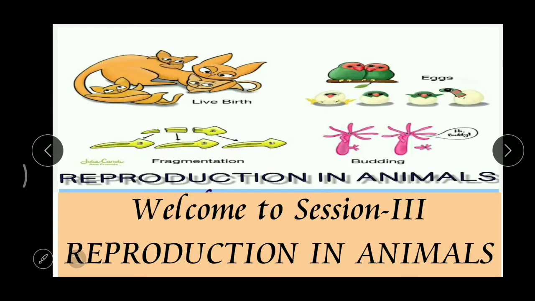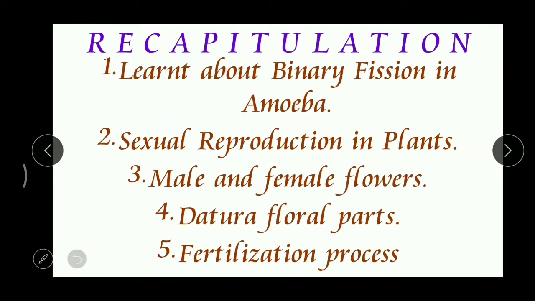Very good morning, children. Welcome to session 3, reproduction in animals. Already in our previous session, we studied binary fission in amoeba. We learned that the common method of reproduction in amoeba is fission, and here we call the process binary fission.